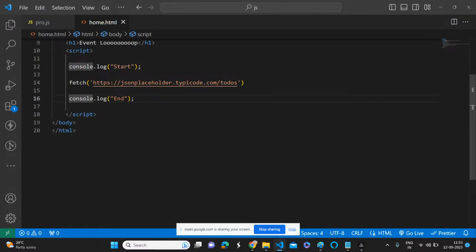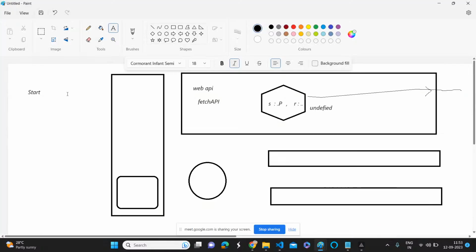Then now we are doing console.log end, so we have printed end, that's it, and it will remove the global execution context. That's what we have done so far. But what is the use? We have sent a request to the server, but we need a response, right? Once we get the response, we should be able to display that data, or at least do console.log of the data, right? Yes or no?